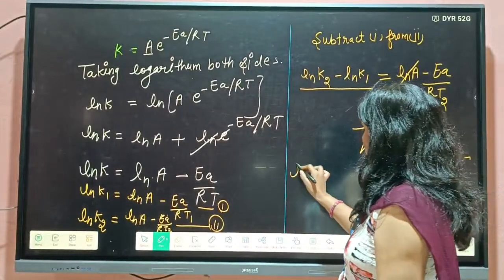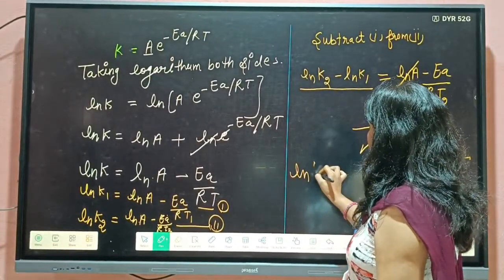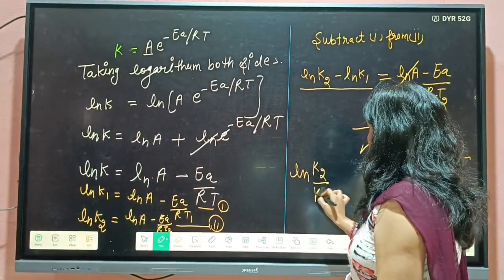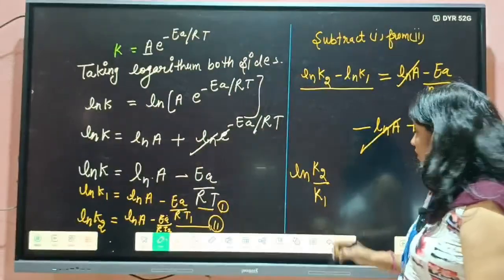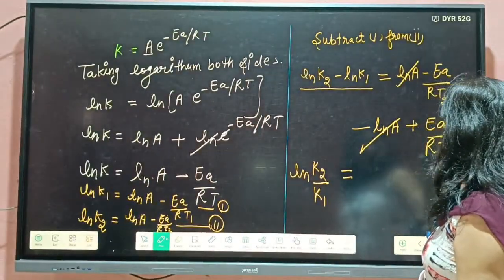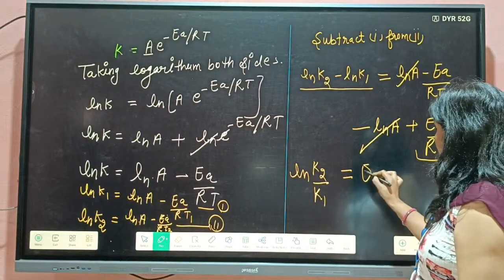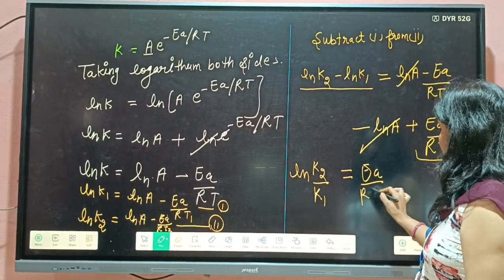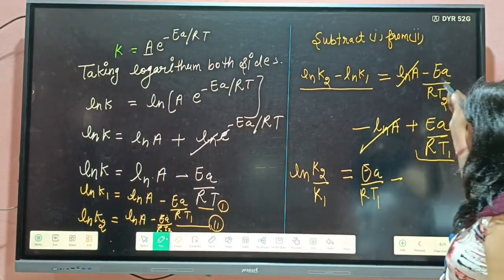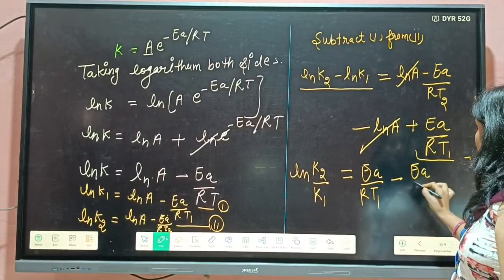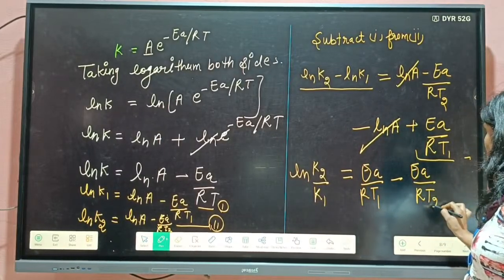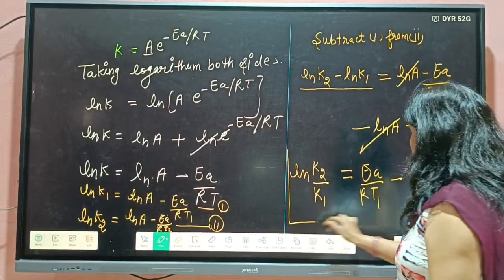Then ln K2 by K1 is equal to EA by RT1 minus EA by RT2.